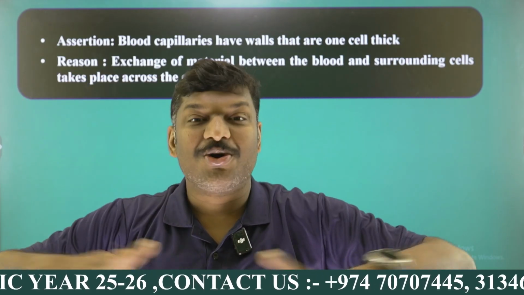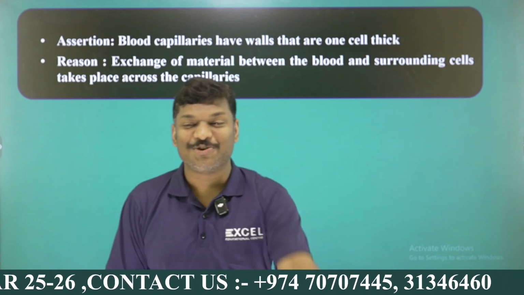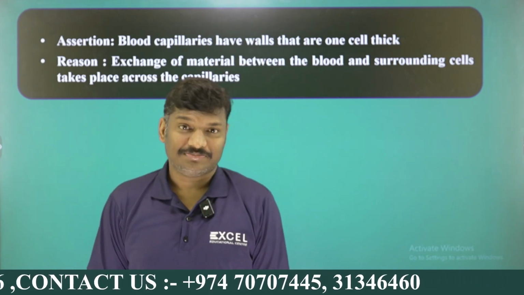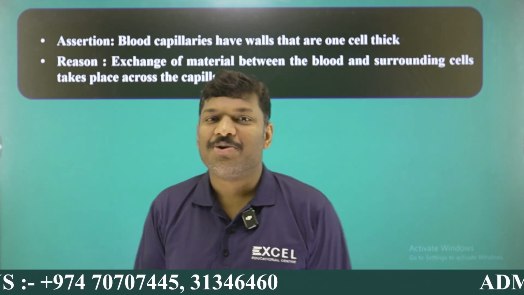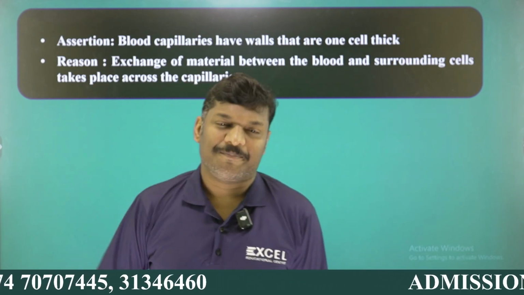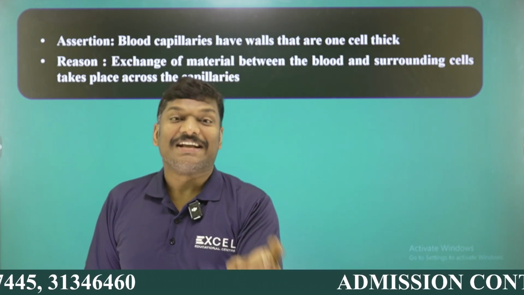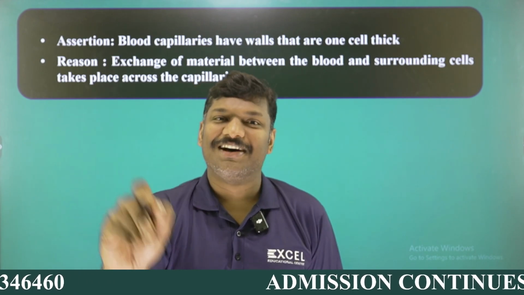Among which one? There is no confusion in C, there is no confusion in D. Confusion is always there for A and B. Why? Because if the assertion is wrong, no issue. You can write that it is option D. If the assertion is correct, reason is wrong, no issue. You can write the option is C.